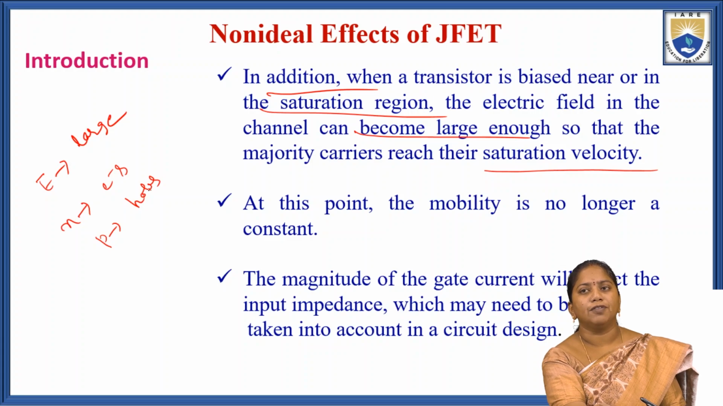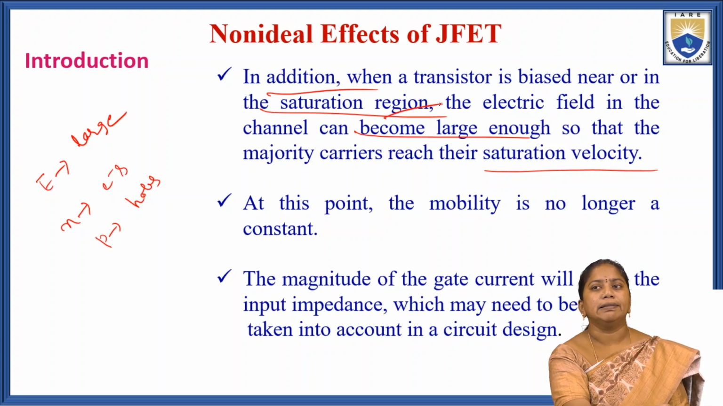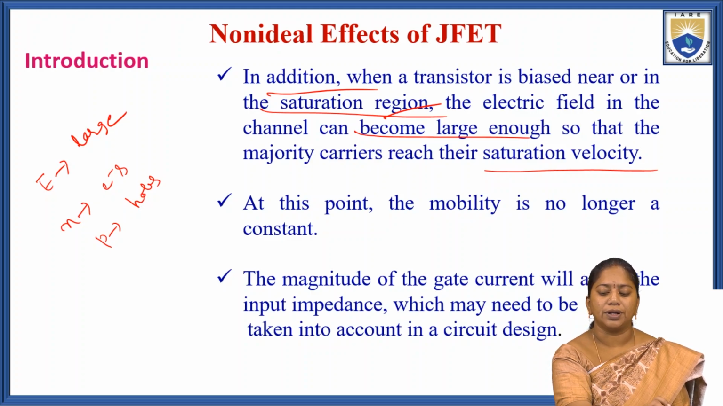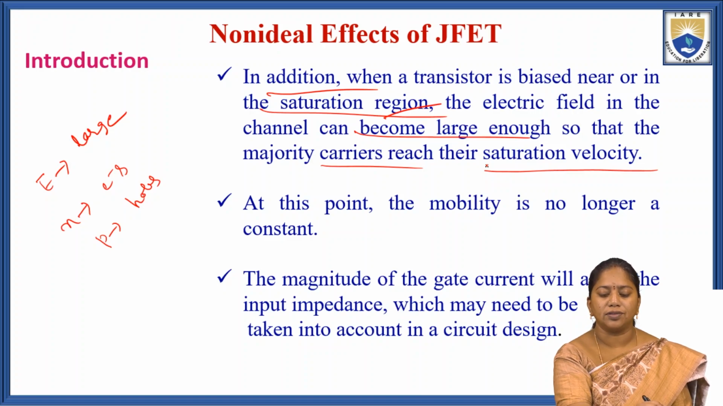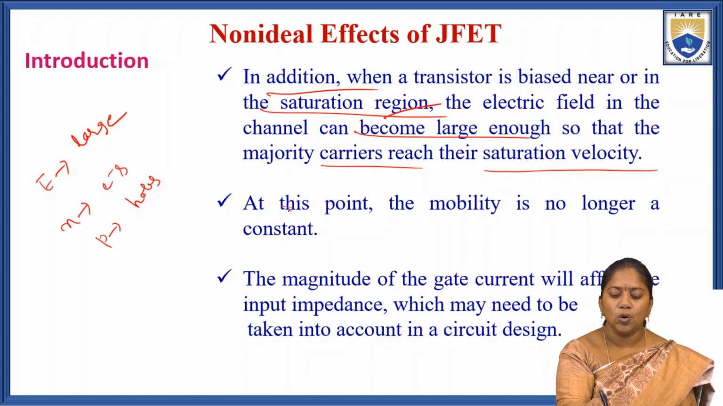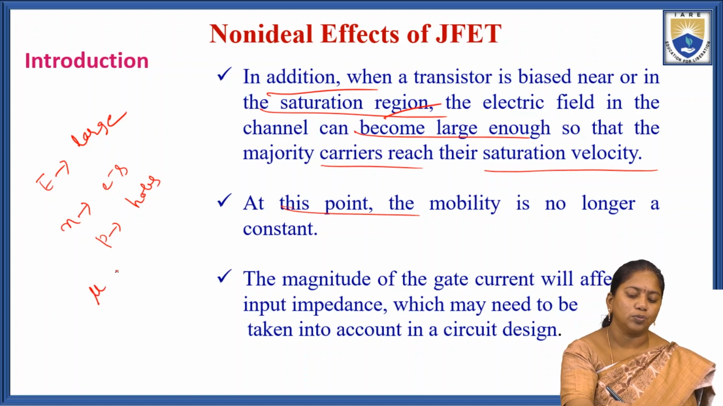So, when a transistor is biased near the saturation region, the electric field in the channel can become large, so that the majority charge carriers reach their saturation velocity. At this point, the mobility is no longer a constant. Here mu is the mobility. Mobility is not constant at this condition.